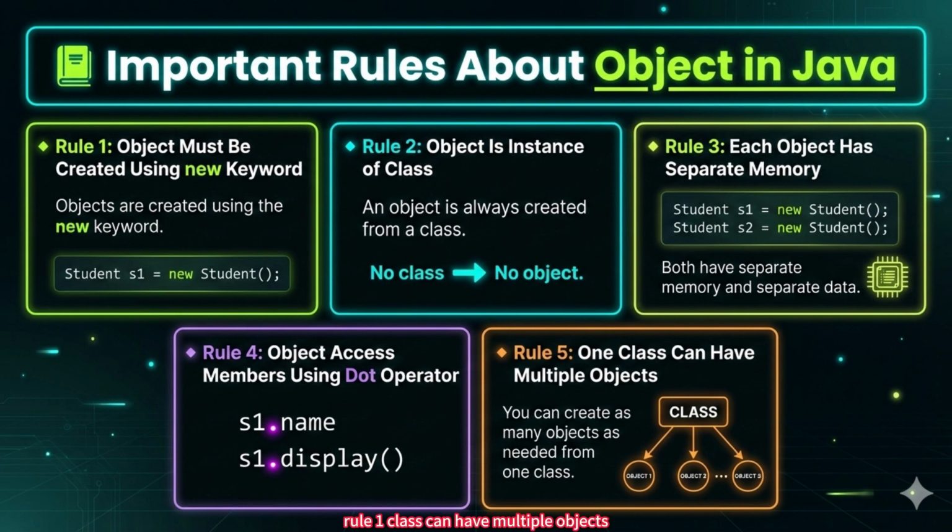Rule 5. One class can have multiple objects. From one class, we can create many objects. For example, from the Student class, we can create Student s1, Student s2, Student s3. There is no limit to how many objects we can create. Each object will follow the same structure defined in the class, but each object can have different values.